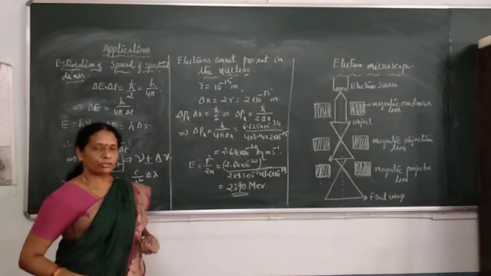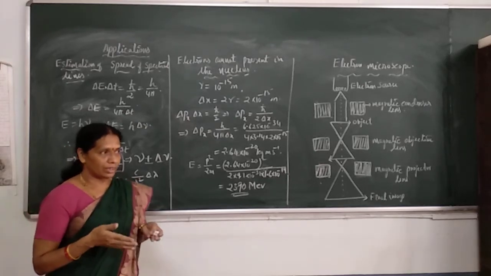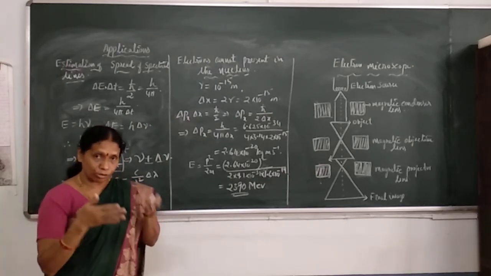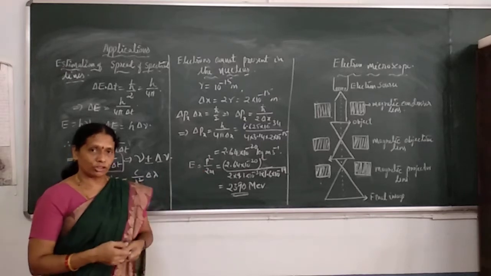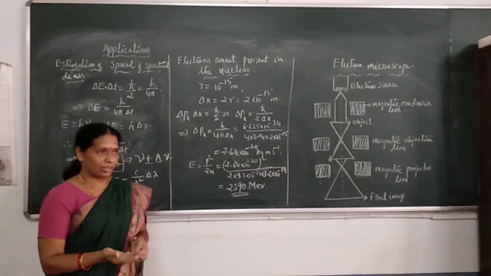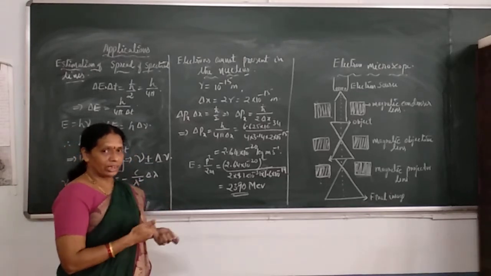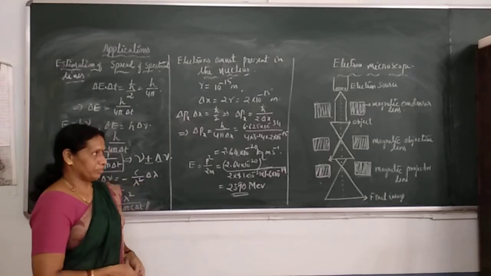In the electron microscope, magnetic or electric lenses focus or deflect the electron beam, but in the optical microscope, glass lenses are used as the objective lens and the eye lens.